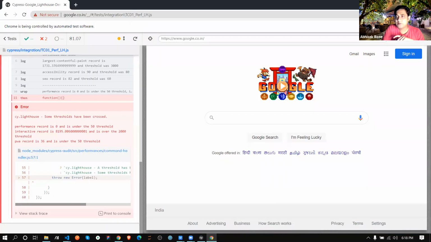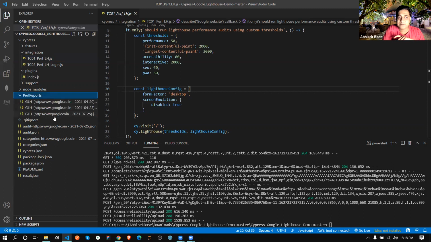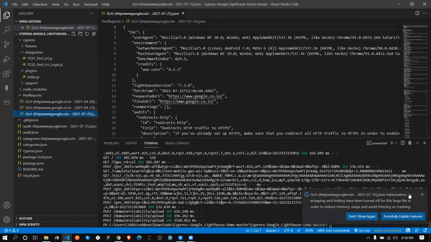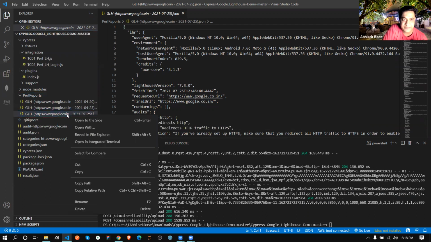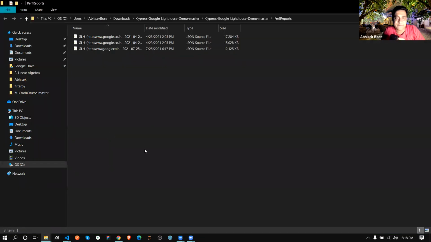Nothing. Stop this one. Stop your test runner as well. Once it's done, see, previously we mentioned we are generating reports over here. Yes, correct? So this is the JSON. Reports are generating automatically, right? Correct, absolutely, it's generating automatically. Now, what I will do basically, let me reveal in File Explorer. So this is the file.